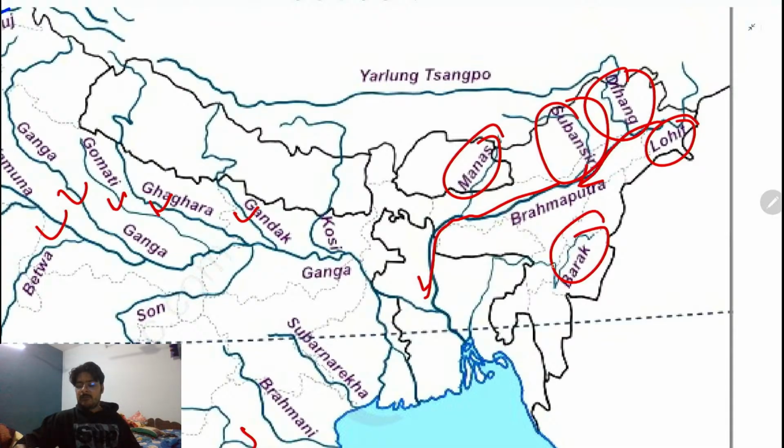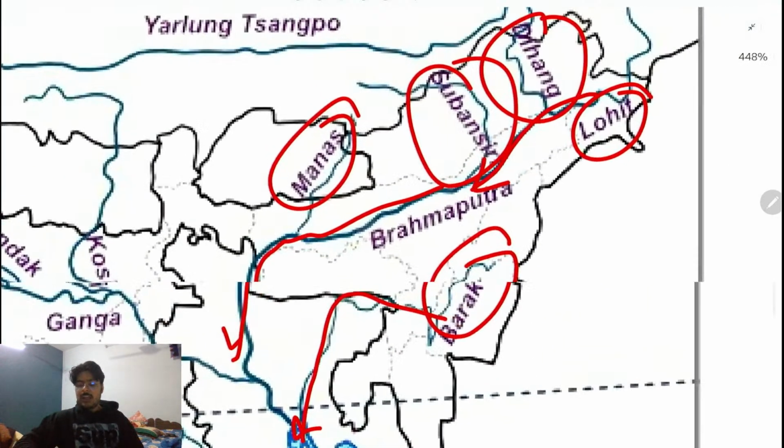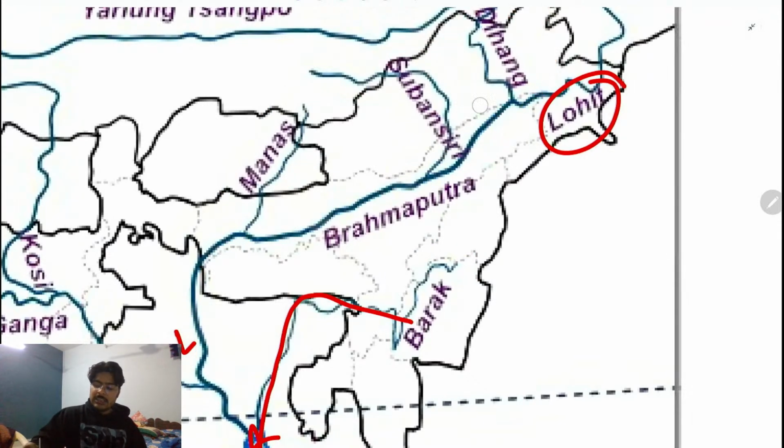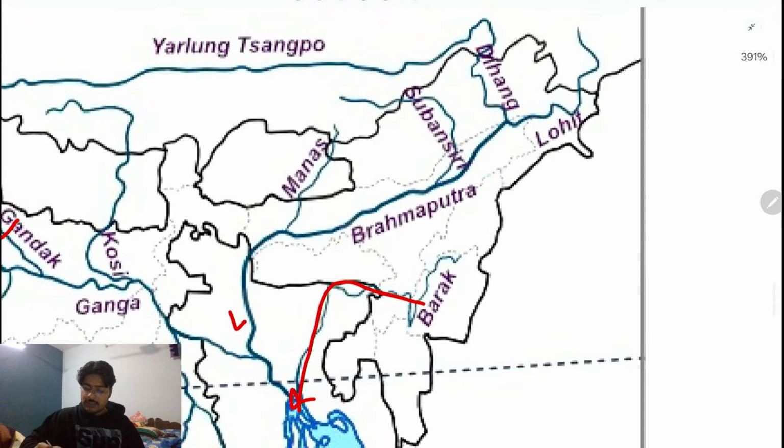They will go to Barak, and they will go to meet the Brahmaputra. And in addition to that, the moment the Brahmaputra enters the land in the Assam region. So overall, this is the region of Assam.